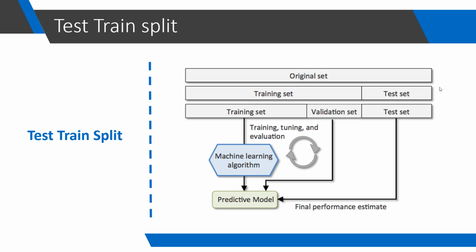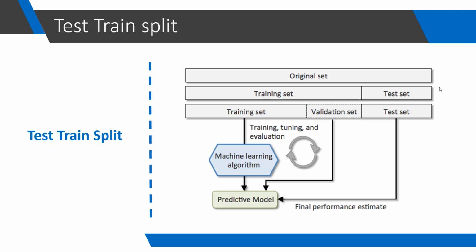In a way, we are using some information from our test set to get the final model. This goes against our definition of test dataset. That is, it is an unseen data and we will never use it to train our model or optimize our model.